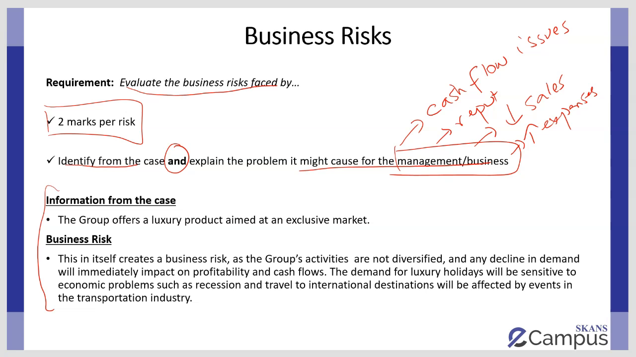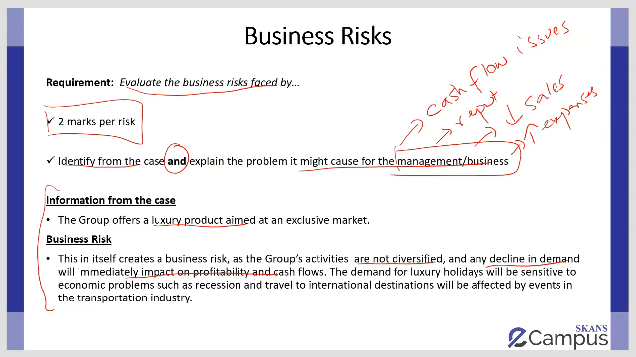If you just pause the video for a while and read how this has been written, when I say information from the case, this is just a random example from one of the past exams. The fact that the group offers a luxury product aimed at an exclusive market is identification. And then you go on to explain the business risk. So because their activities are not diversified, a decline in demand is going to impact their profitability and cash flows.